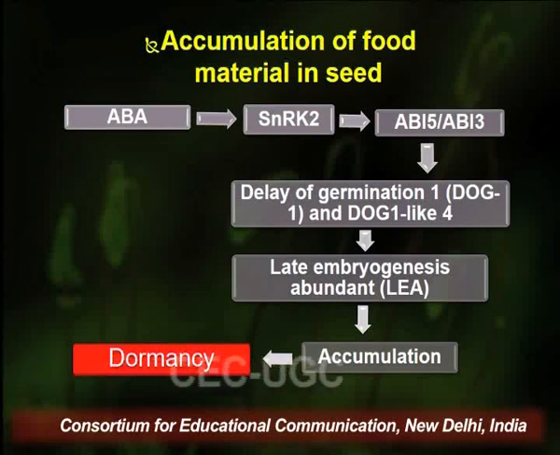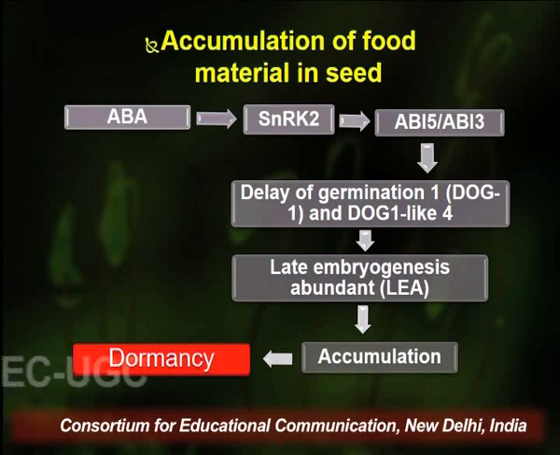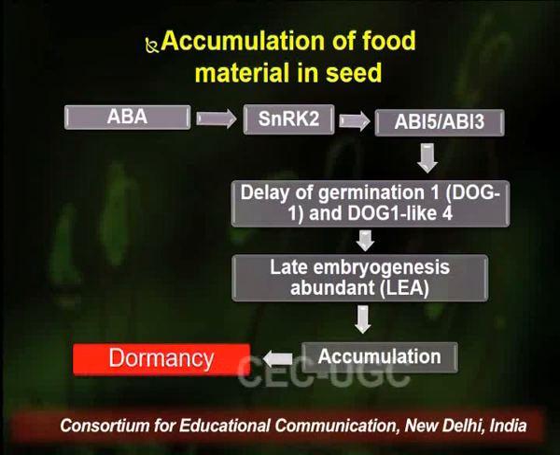So as I told you, abscisic acid causes the activation of transcription factors ABI5 and ABI3. They activate the DOG proteins, that is delay of germination proteins, and these proteins further activate LEA proteins, that is late embryogenesis abundant proteins. These proteins cause the accumulation of nitrogen rich food material within the endosperm of the seed and allow the seed to go into dormancy, and whenever favorable conditions arise, this food material that is stored in the seed endosperm is utilized by the seed.